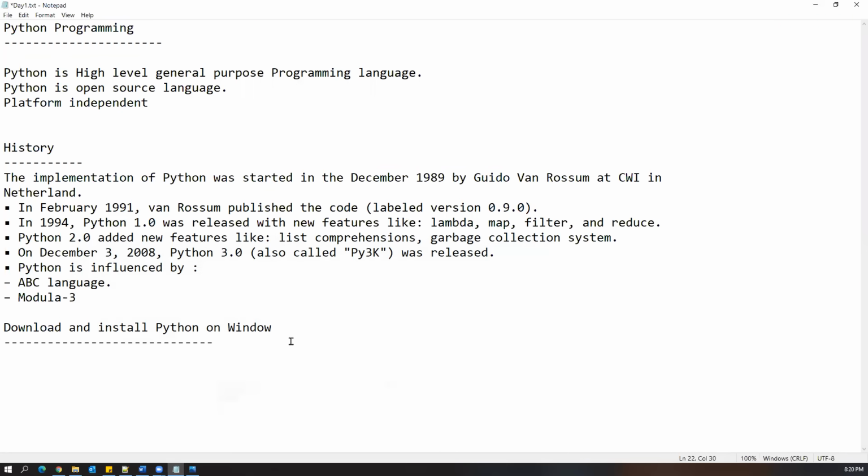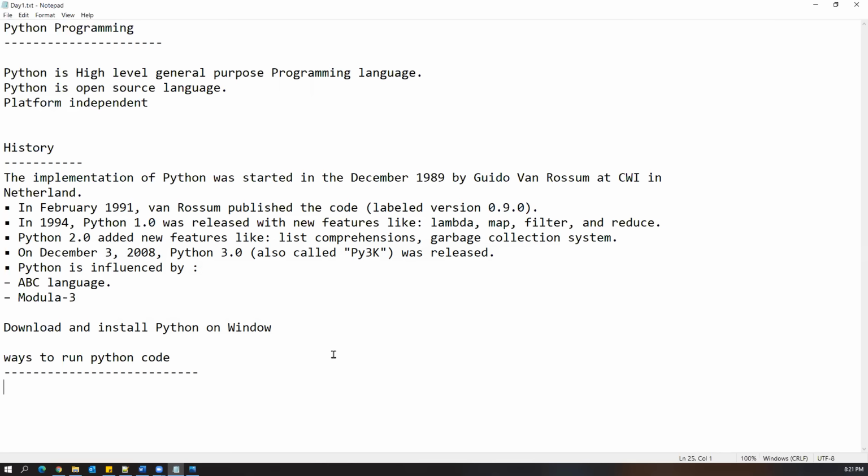Okay, all right, so once you download and install Python on Windows, the next thing is we can write a Python program in any place and we can run it in many ways. Now I'll show you how many ways we can run the Python code. I'll show you many ways, but finally we will use one IDE which is called PyCharm. PyCharm is the most popular IDE where we will write all our Python programs and execute them, even automation scripts we are going to write in PyCharm.